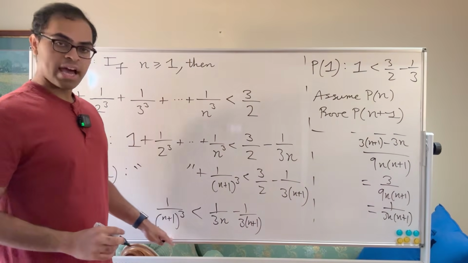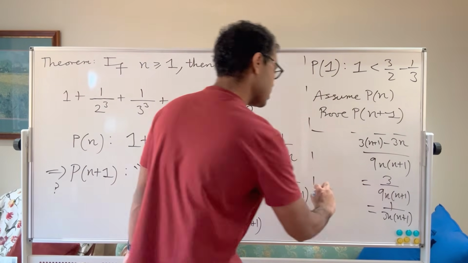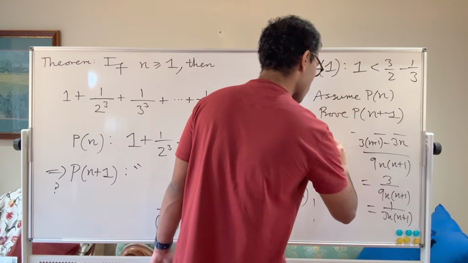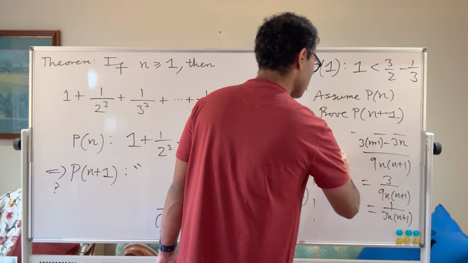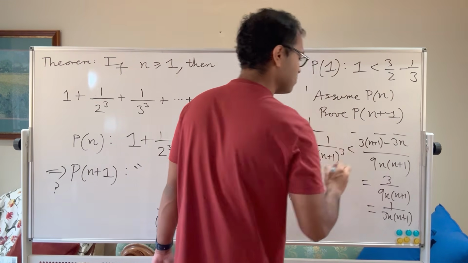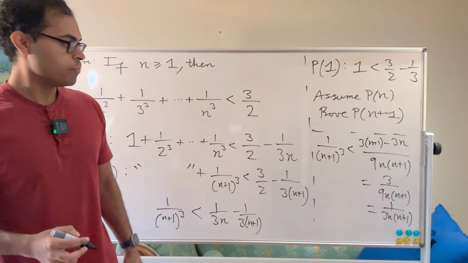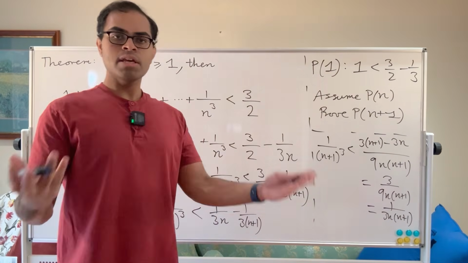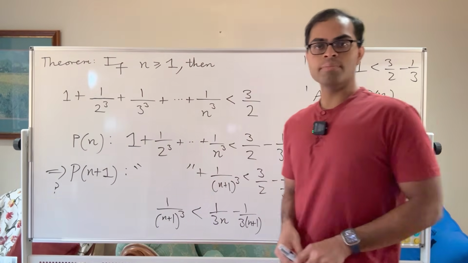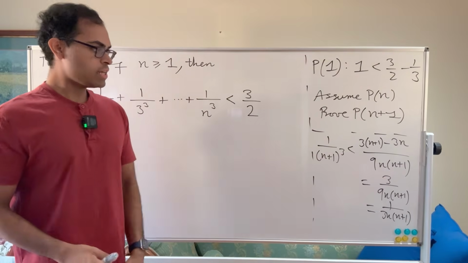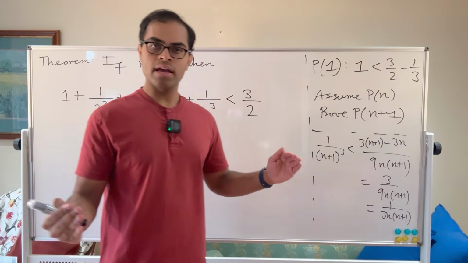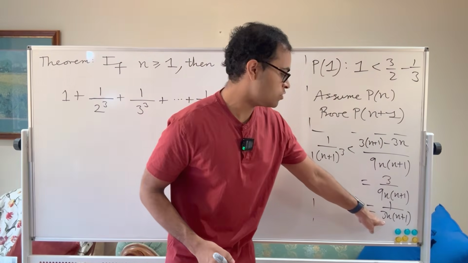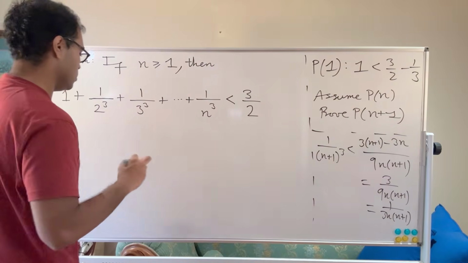And so that's pretty cool. And the left-hand side is, of course, 1 over n plus 1 cubed. Okay, so we want to show that 1 over n plus 1 cubed is going to be less than that, right? That's what we want to show. So we've got that. Now we're just going to manipulate the inequality to see why this should be true. I'm just going to do it on that side of the board. All right, so saying that this inequality is true, by cross multiplying, is the same as saying that 3n times n plus 1 is less than n plus 1 cubed, okay?